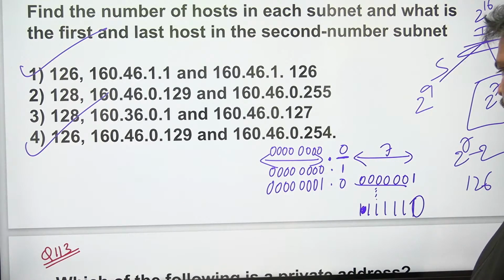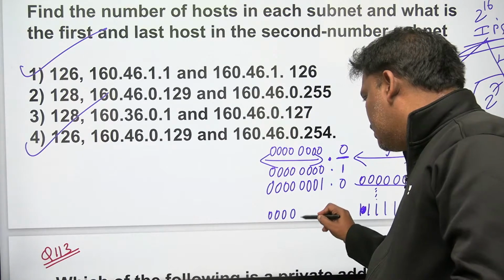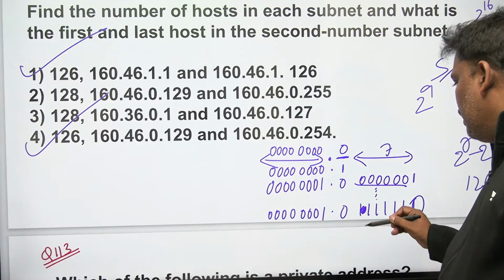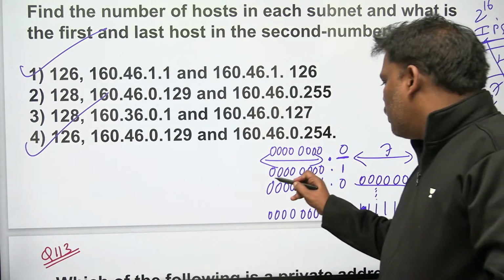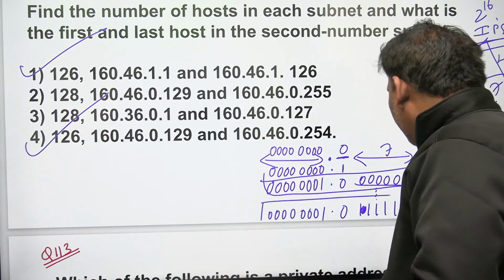The second subnet followed by 6 ones, or followed by 6 zeros and then 1. So calculate this properly.